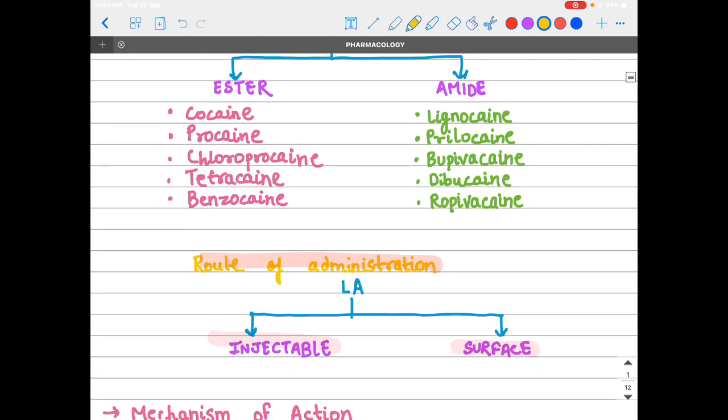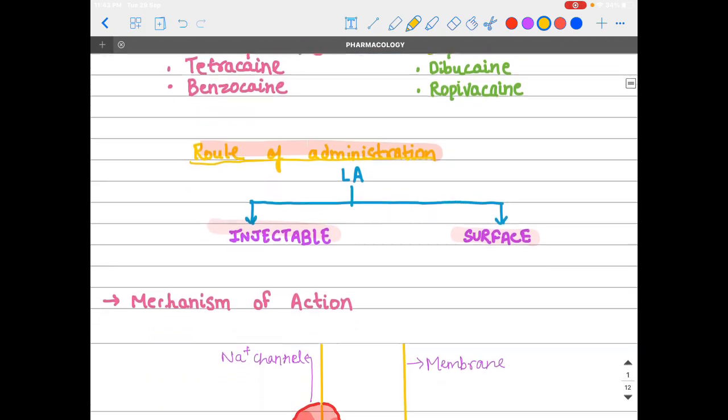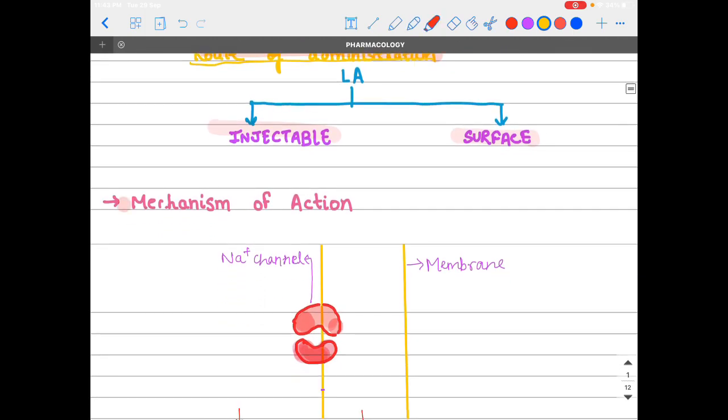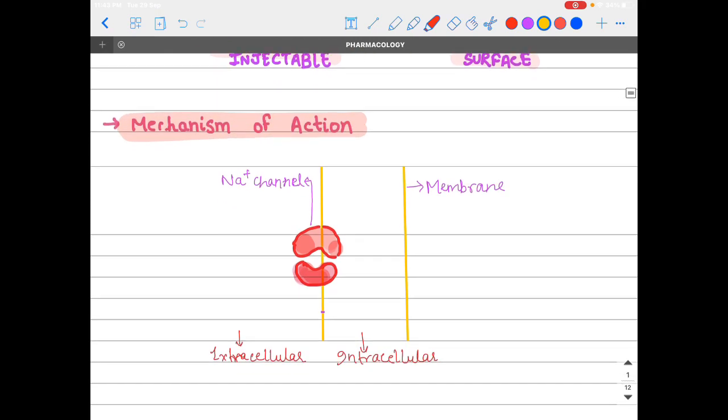Okay. Now, let's move to one more classification, that is injectable and surface anesthetics. This is on the basis of route of drug administration. Okay. Now, come to the mechanism of action of the drug, local anesthetics.